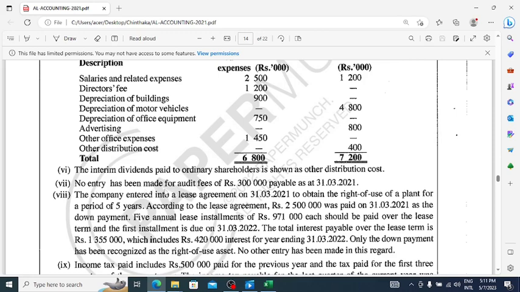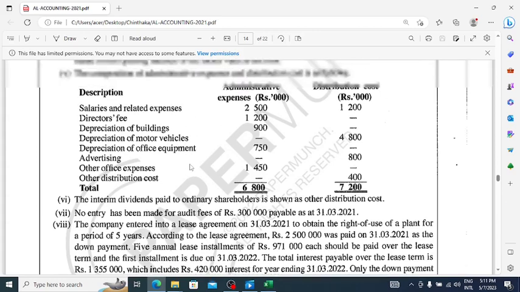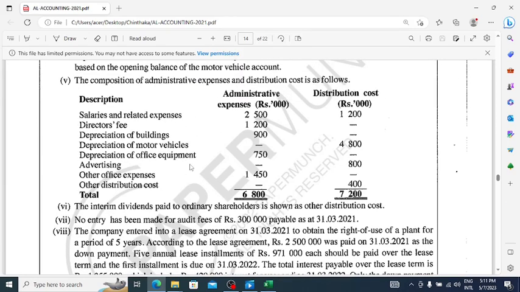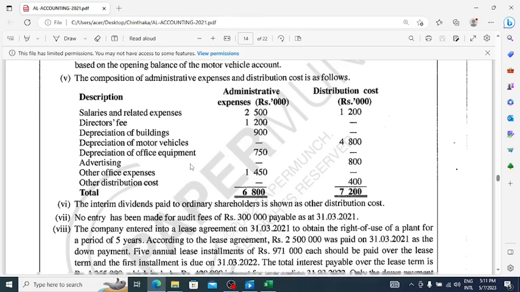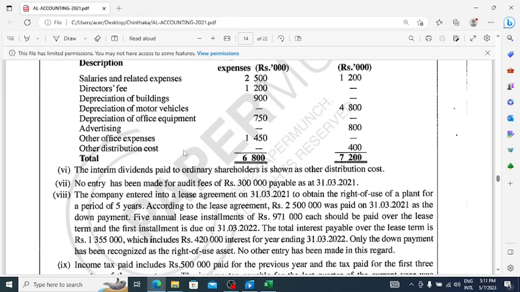No entry has been made for the audit fees of rupees 300,000 payable as at 31st March 2021. The audit fees should be recorded in the P&L under the administrative expenses, but here they have not recorded that expense. So we have to record it, because this is a simple adjustment. How can we do this?